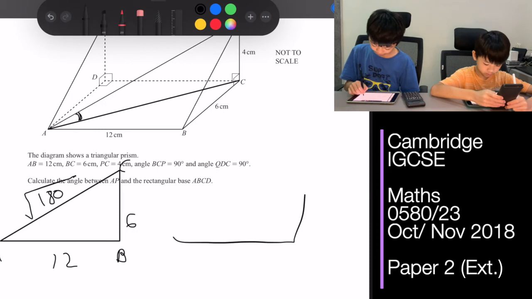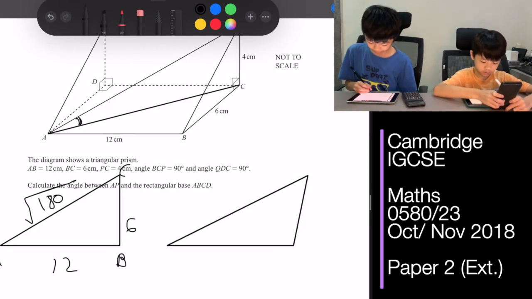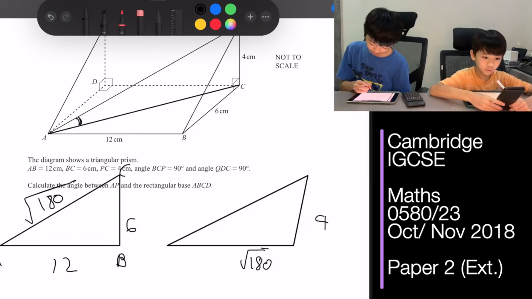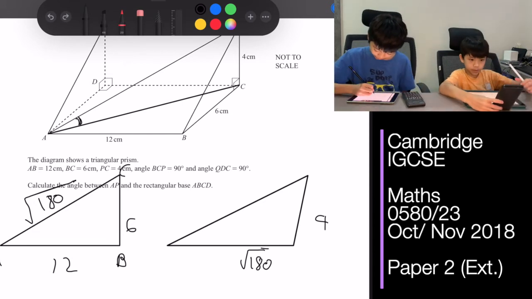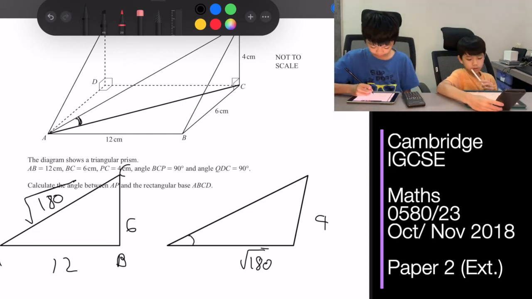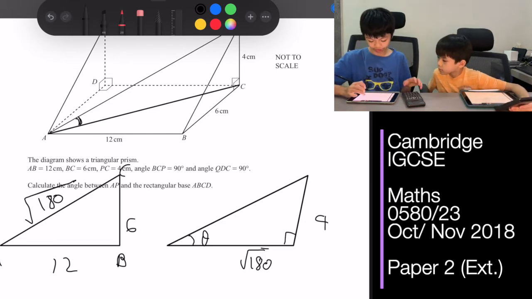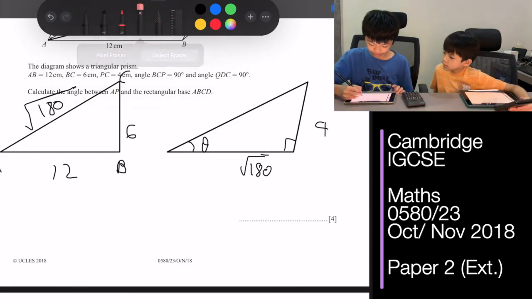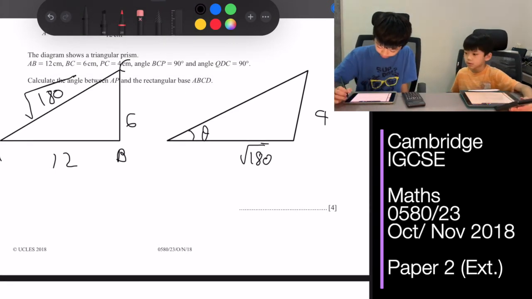Then we can actually go to the other triangle. The root 180, 4, and we don't need to calculate this angle. We just need this. We don't need to calculate that side. You know, this is a 90 degree. Okay, but we don't really need the 90 degree fact, actually. So then, we can already get theta from here.